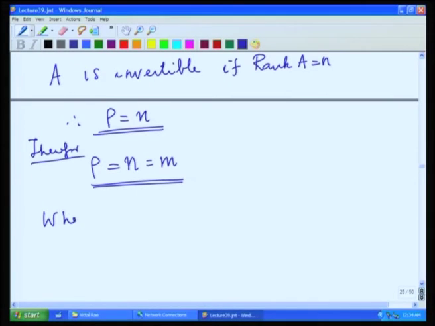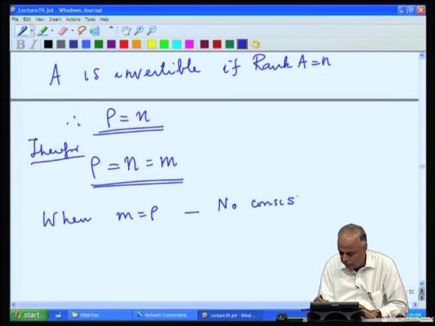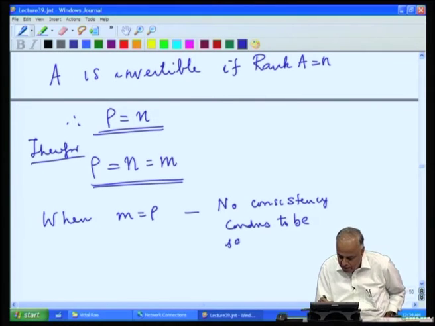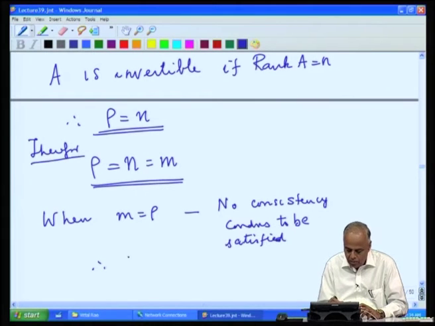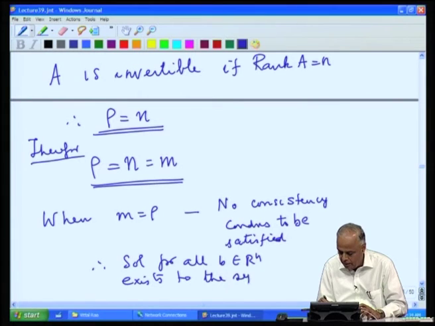Let us go through this carefully again. When m equals rho, there are no consistency conditions to be satisfied. Therefore, a solution exists for all b to the system A x equal to b.